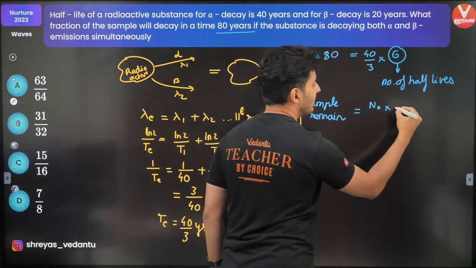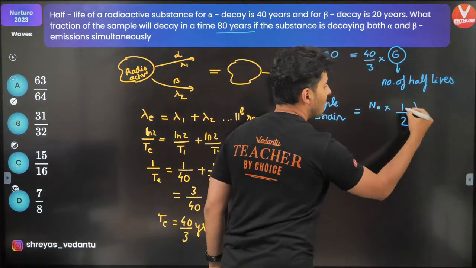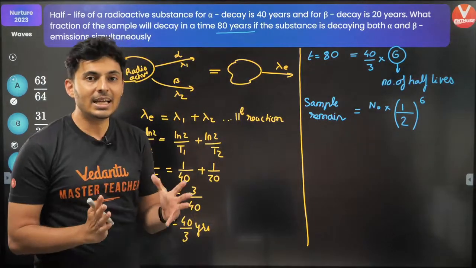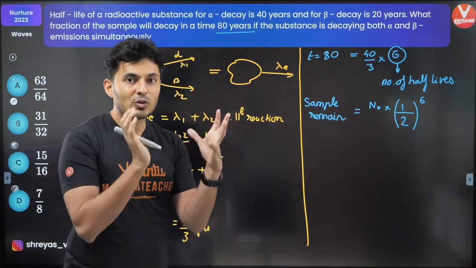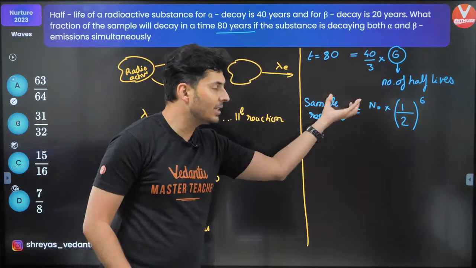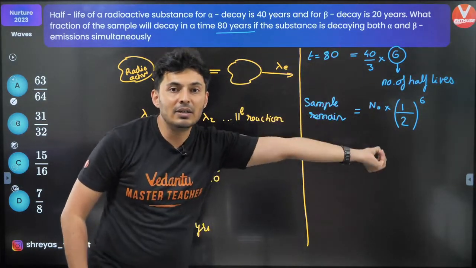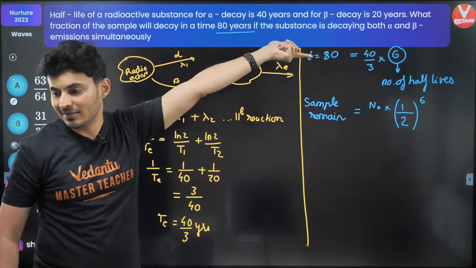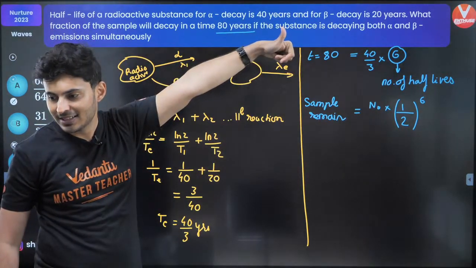The final sample remaining will be half, raised to 6 times. Every time it becomes half of the previous one. So the final sample remaining will be the initial sample into half raised to the number of half-lives. Makes sense, bacha?